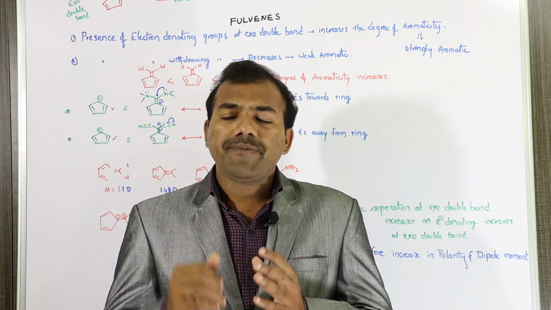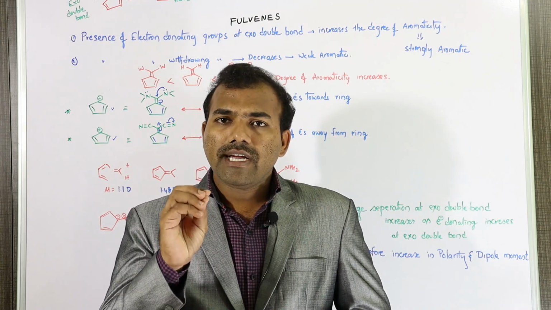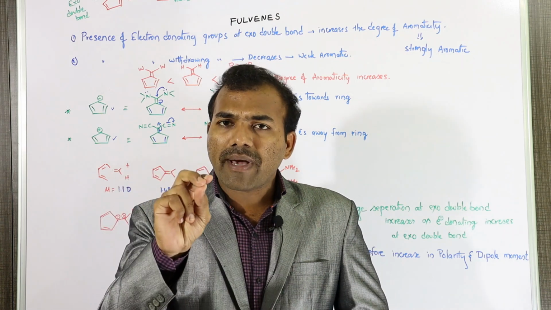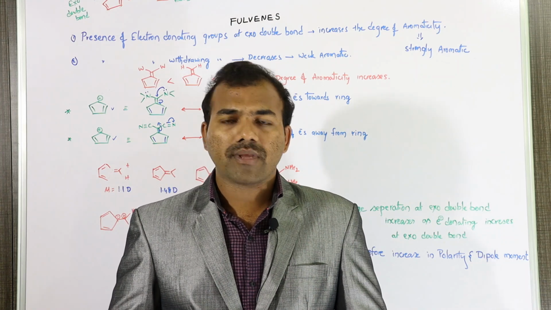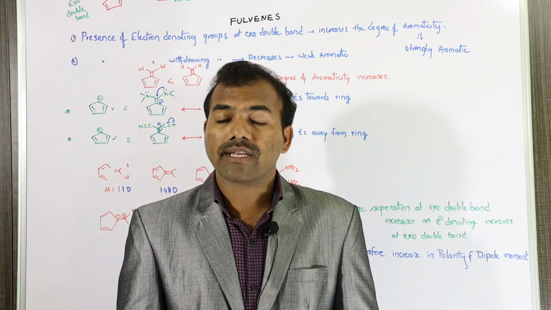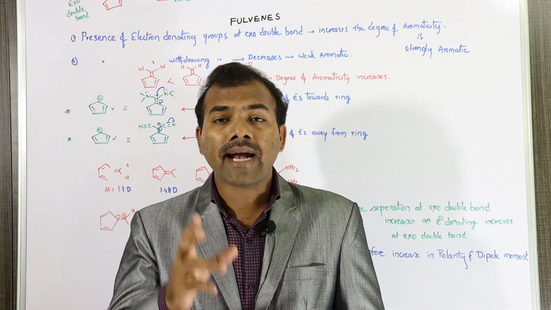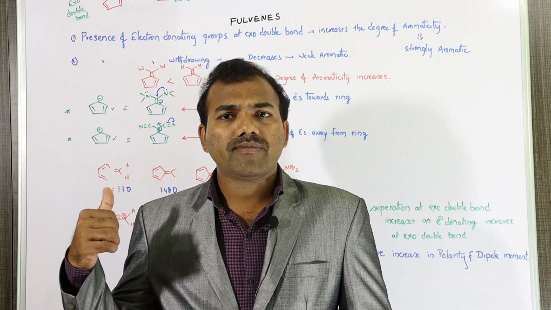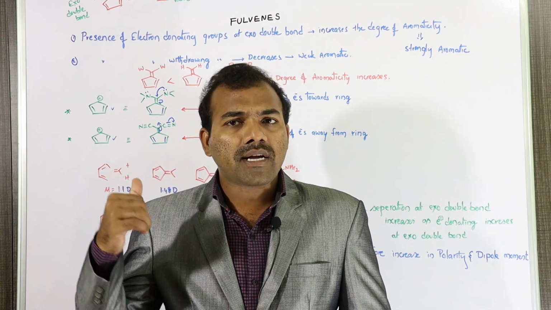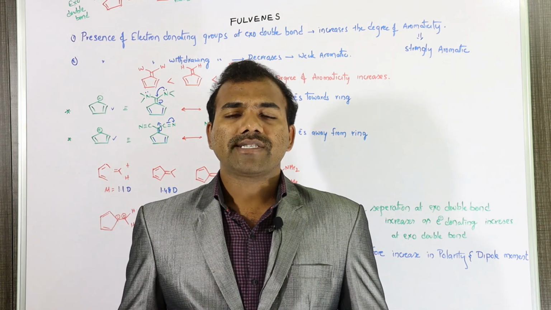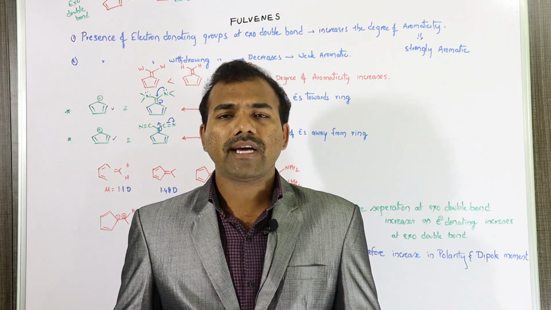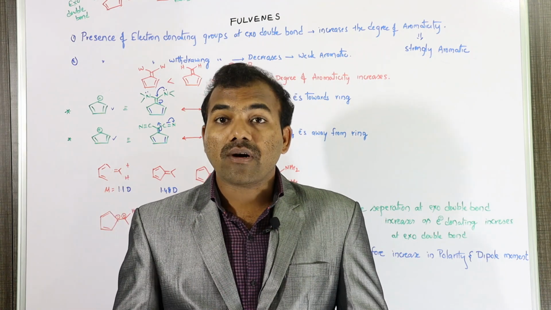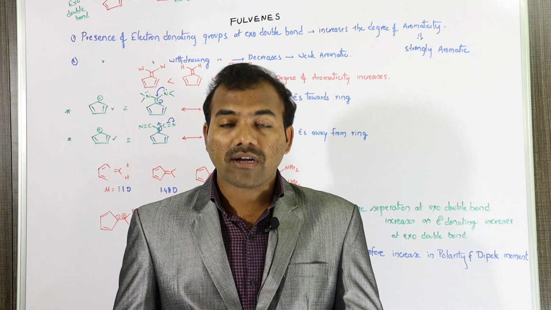Here you can see, it is aromatic only if there is an electron pair present on that carbon atom. Otherwise, it will become an anti-aromatic compound. For example, if you remove the electron pair on that carbon, then it will become the cyclopentadienyl cation. Then you look for the aromatic nature, you cannot see it because it became an anti-aromatic compound.